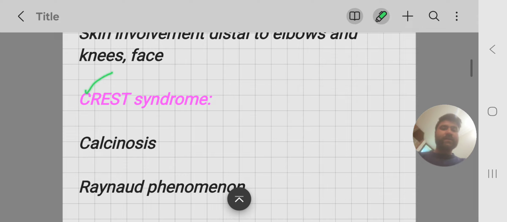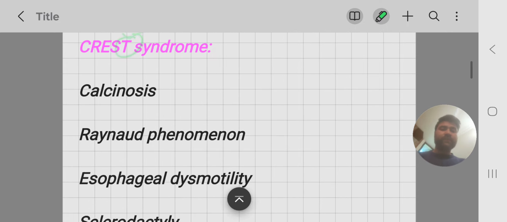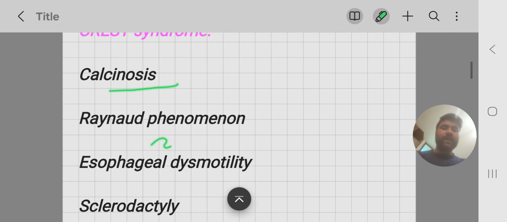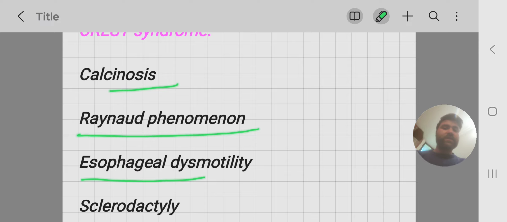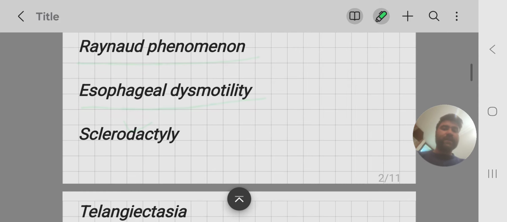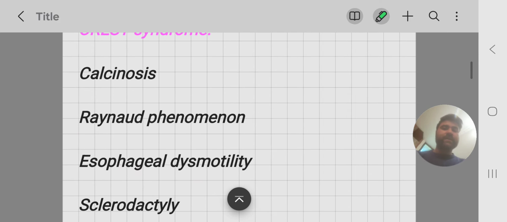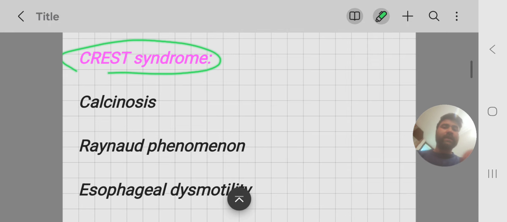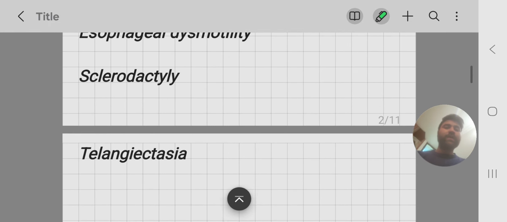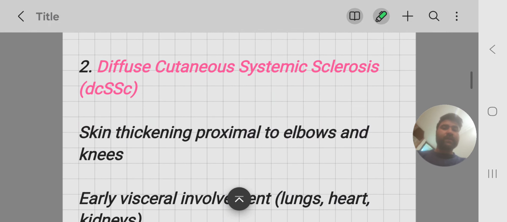C stands for calcinosis cutis, R stands for Raynaud, E stands for esophageal dysmotility, S stands for sclerodactyly, there is flexion deformity of the fingers, and T stands for telangiectasia. This is CREST syndrome, typical of limited systemic sclerosis.